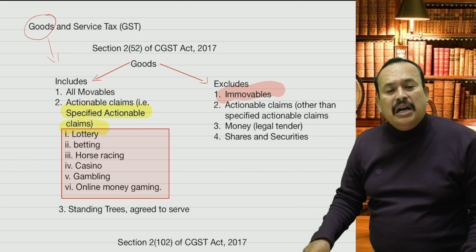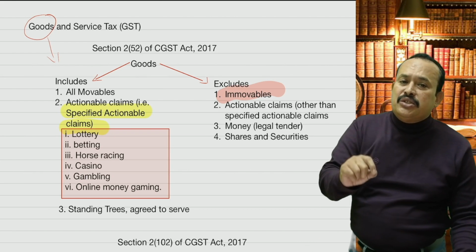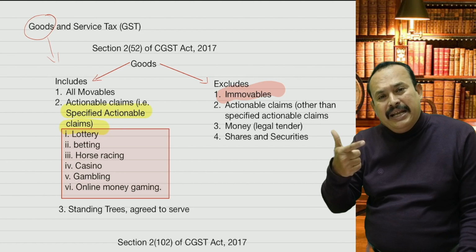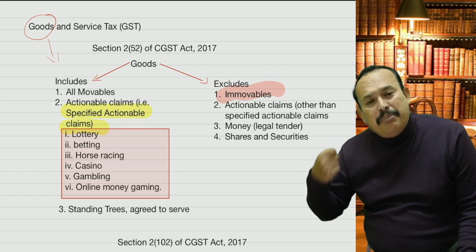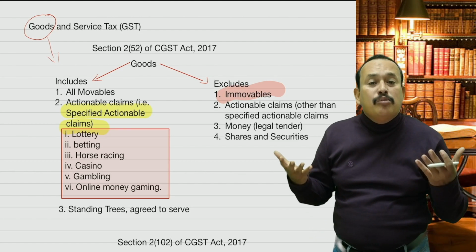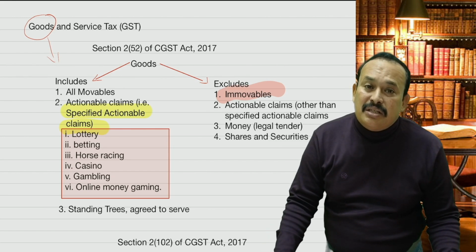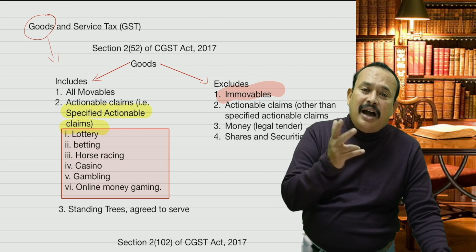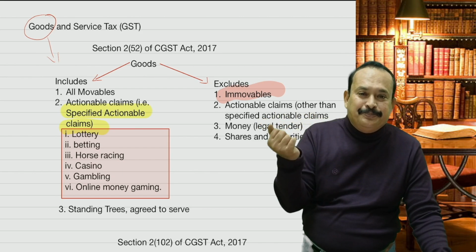If I sold agricultural land, commercial land, a commercial building, or a residential building, which is immobile in nature, it is neither goods nor services. Resultantly, there won't be any GST on such supply of immobile property.